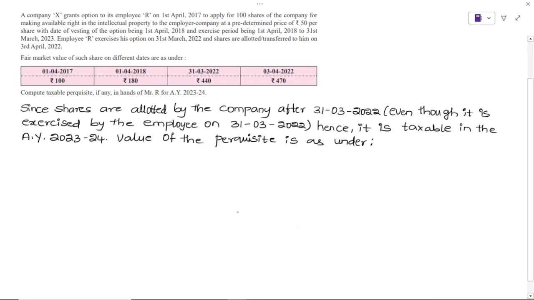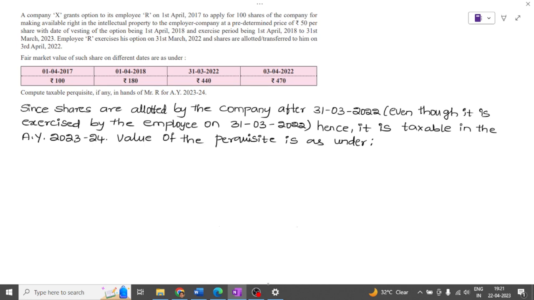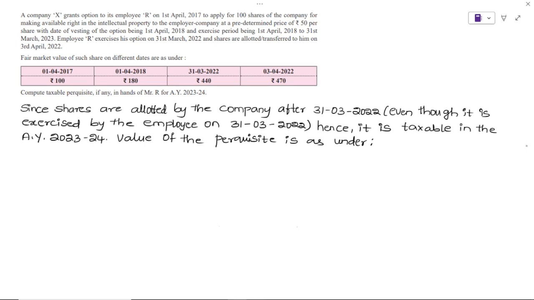Hey, there is a very interesting observation I had, and for that I actually paused for a second. Think about if tomorrow in the exam they ask you what is the date important to decide the value of perquisite of sweat equity shares, then you should say that it is the date on which the option is exercised.